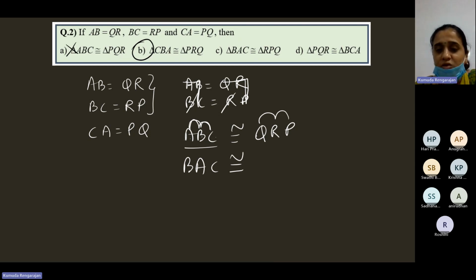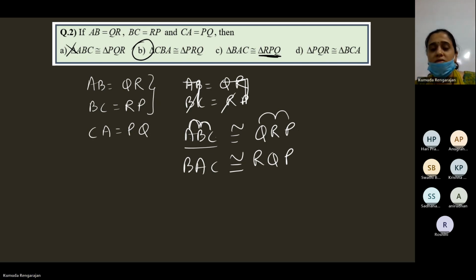But option C is RPQ. The correct order is BAC congruent to RQP, but here we have RPQ, so this is wrong.